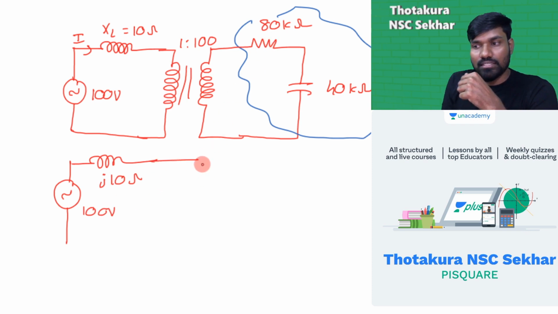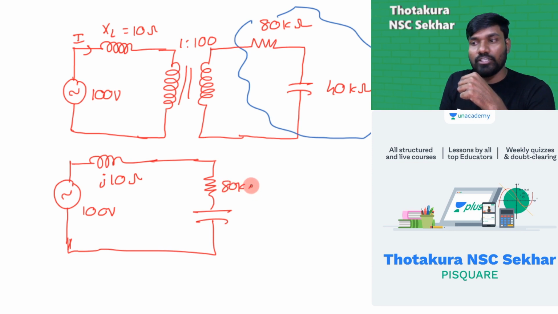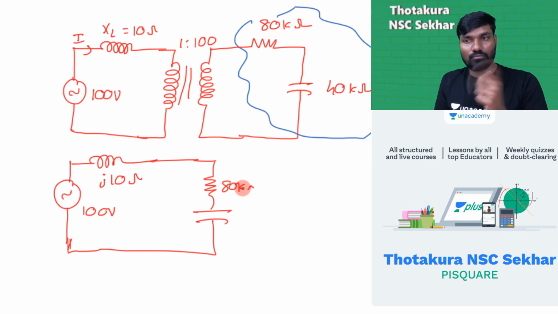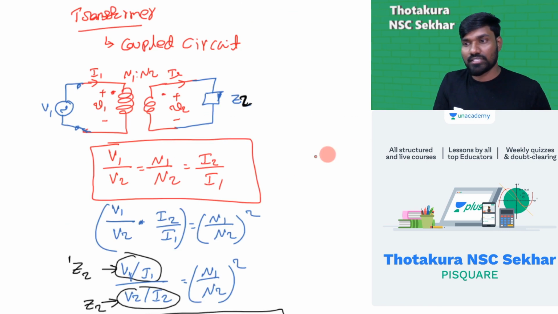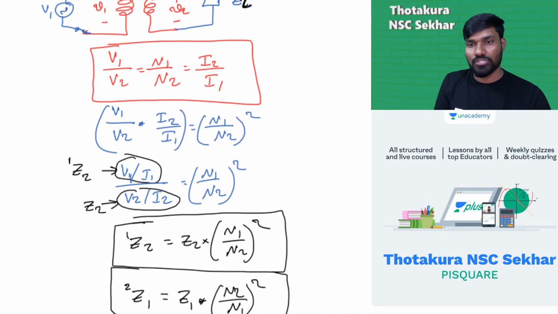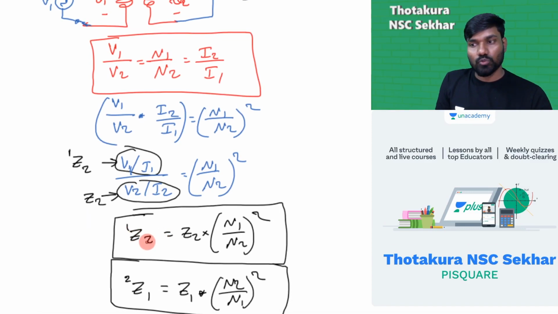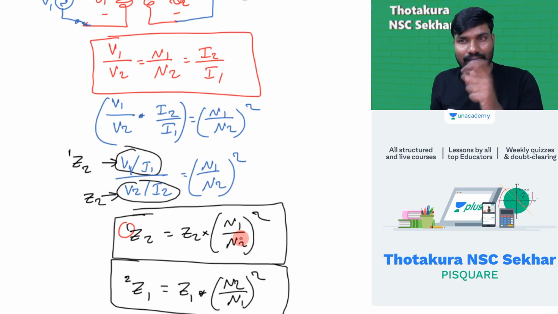Now the resistance will be resistance, the parameter will not change, only the value will change. The value will change to 80 kilo into (N1 by N2) square, because it's coming to the primary. I told you the logic earlier, how to proceed with this. Z2 referred to the primary, we have 1 at the top, 1 in the numerator, 2 in the denominator. This technique will be very helpful. You don't have to memorize it. Know the technique, and once you know it, your mind will automatically train you. It's a mind game.